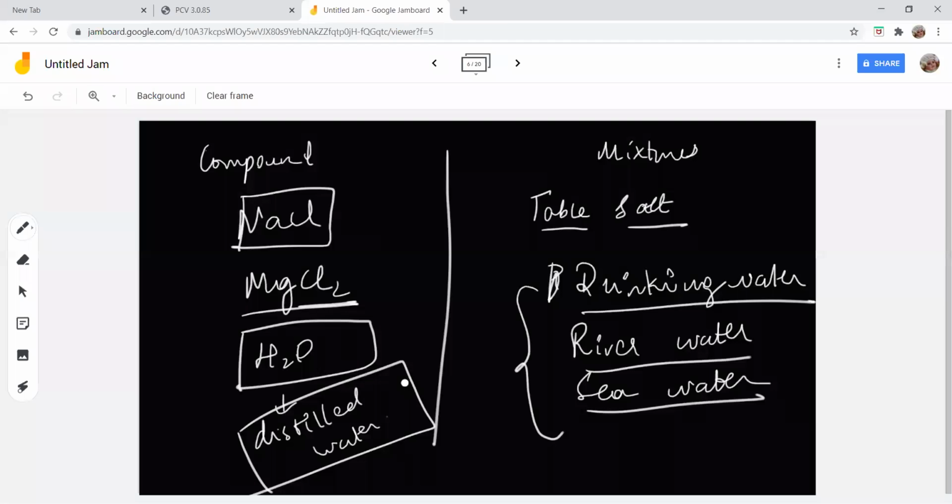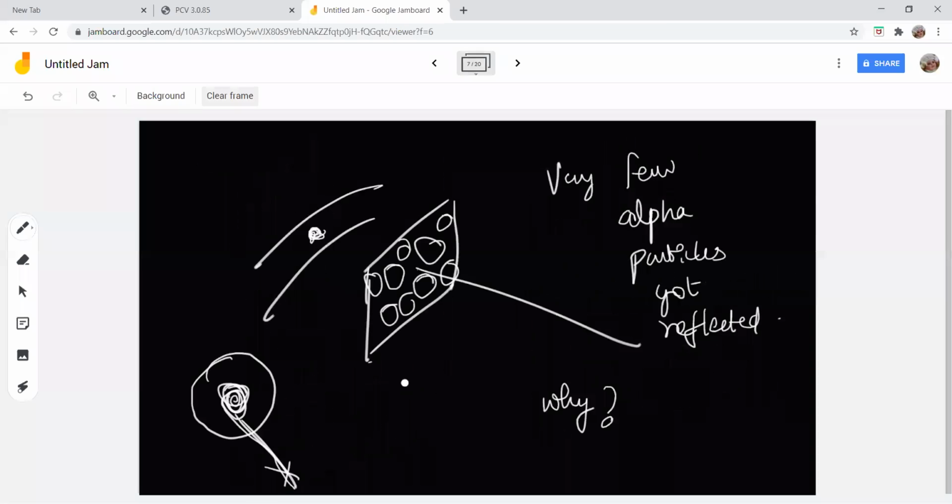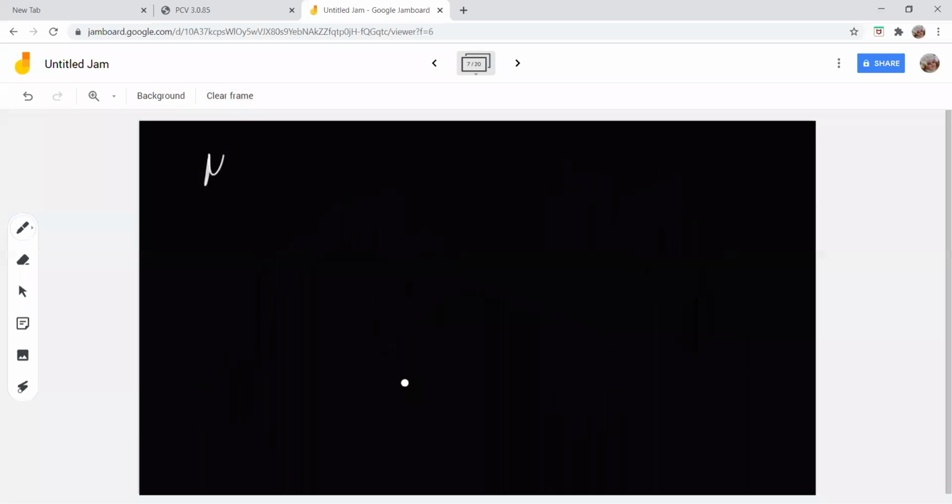In the case of mixtures, you cannot come up with fixed constituents, fixed proportion. Mixtures do not have a fixed proportion of constituents.